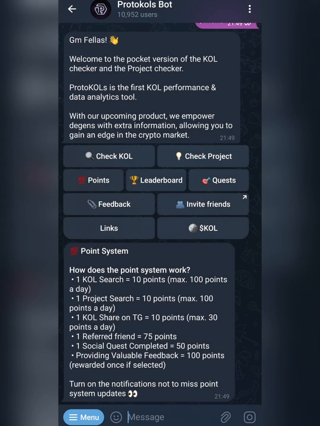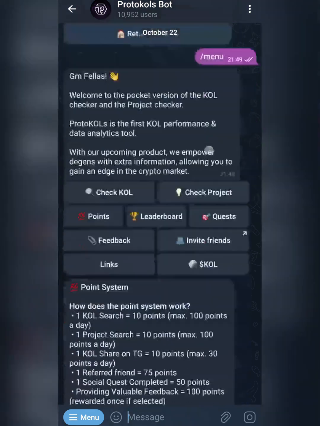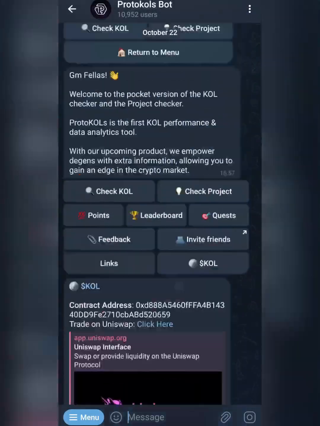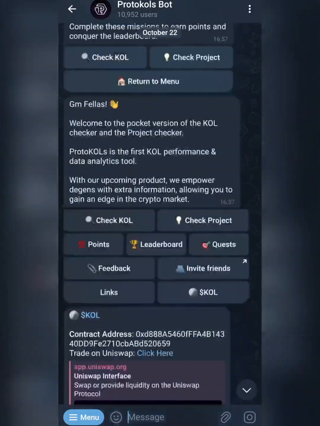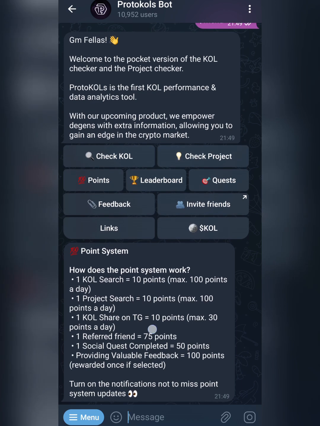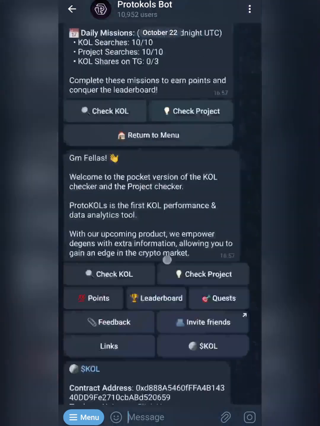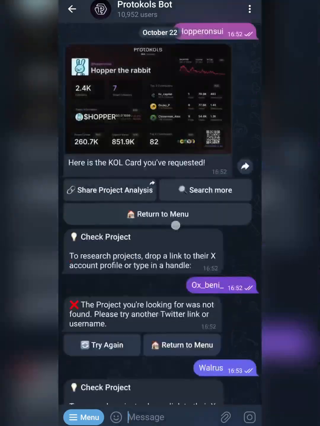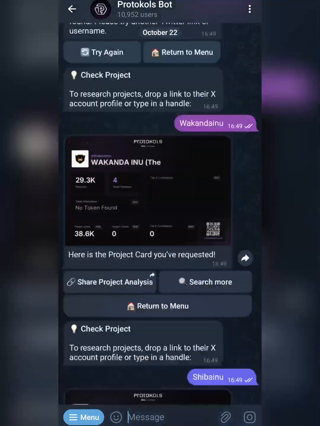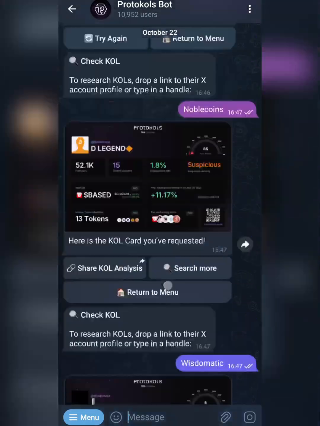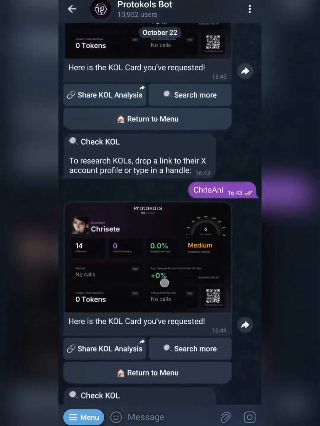So first things first, we go to the bots. Currently there is a 10k promotion that is ongoing. All you need to do is perform simple tasks and you'll be able to earn the 10k. Let me check, sorry, I'm trying to scroll up to get where this promotion is. For those using this bot already, you already have gotten it, but for those just joining, I'm trying to get the information for you.